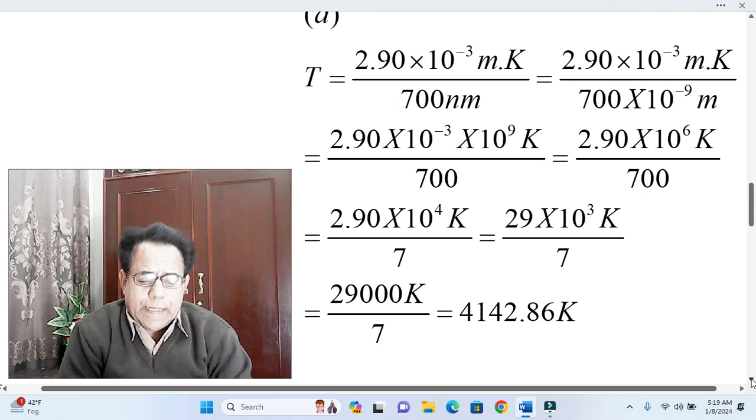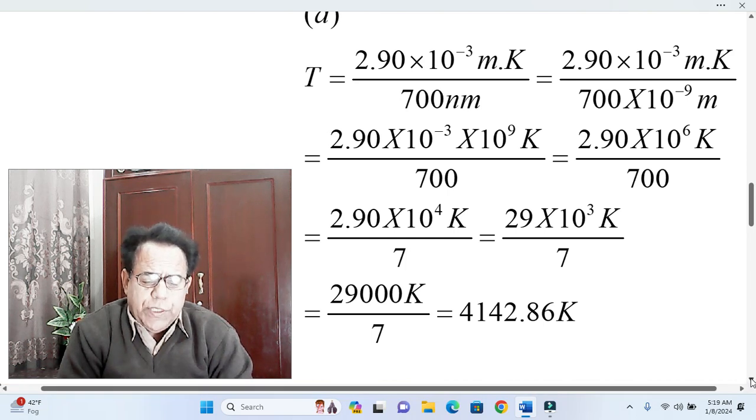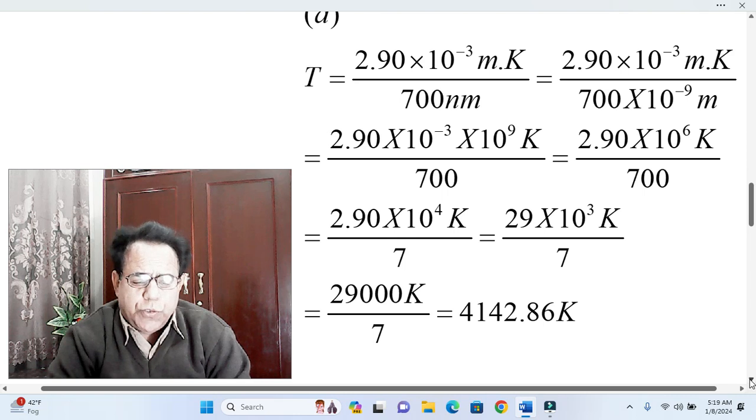This alternatively becomes equal to 2.90 into 10 raised to the power plus 4 Kelvin divided by 7, because we have removed two zeros from 700 in the denominator, and accordingly 10 raised to the power 6 will be reduced to 10 raised to the power plus 4.